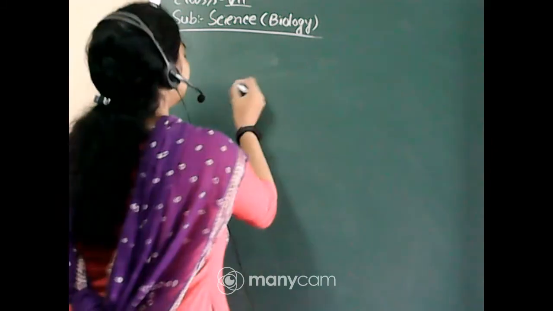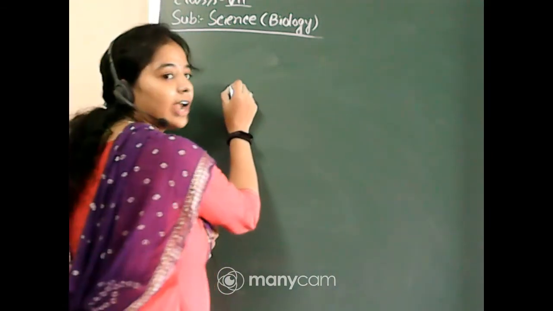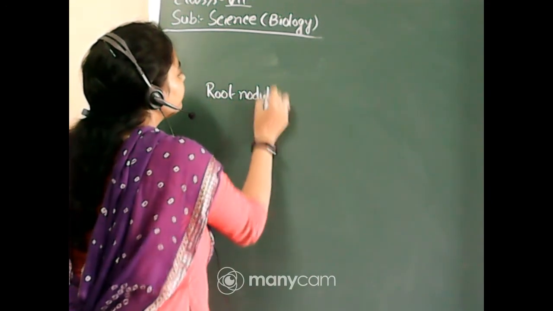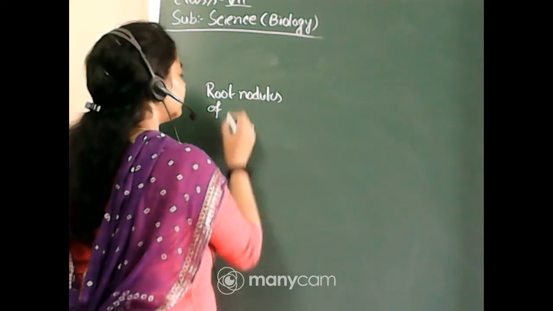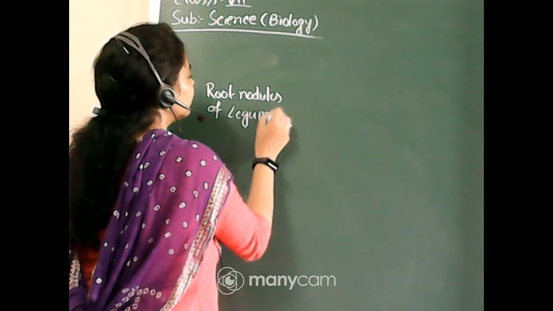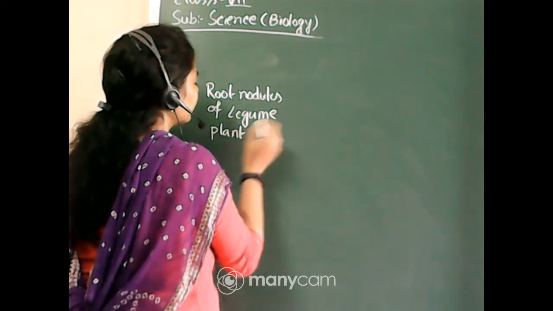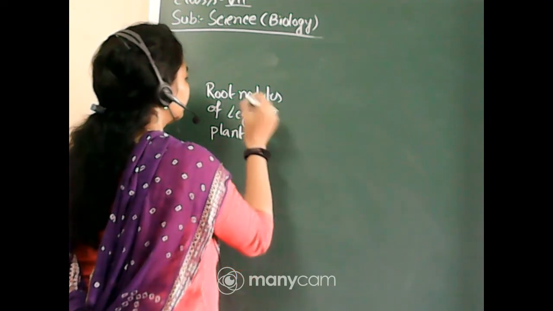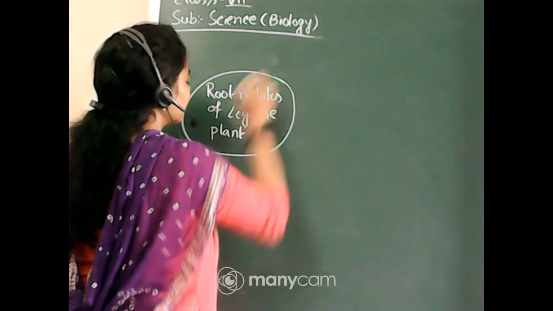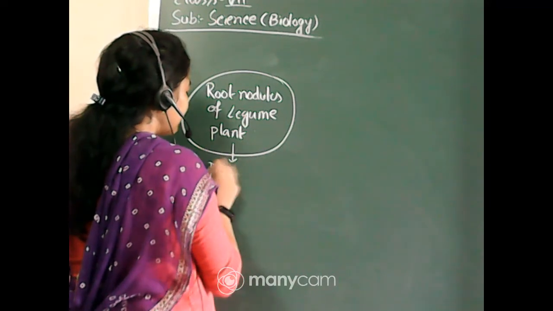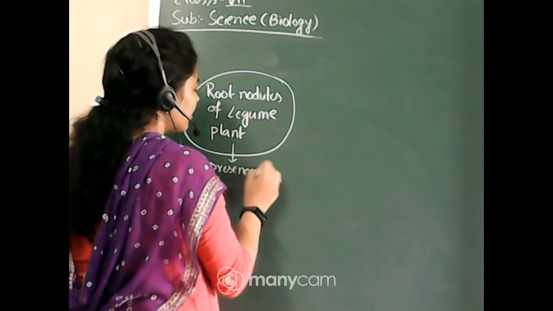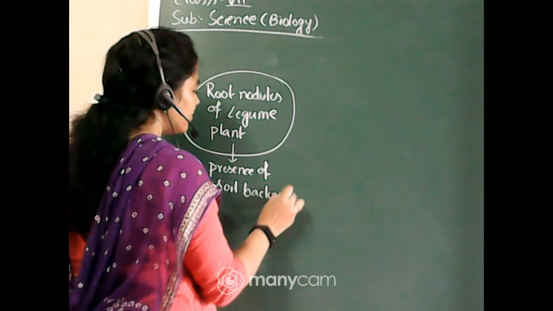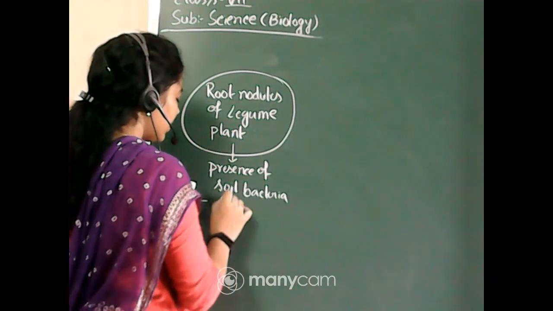Okay, just here you can write: root nodules of legume plant that is enhanced by presence of soil bacteria named Rhizobium.